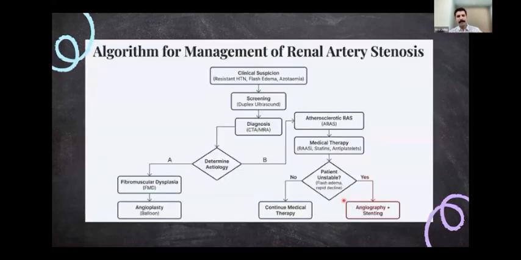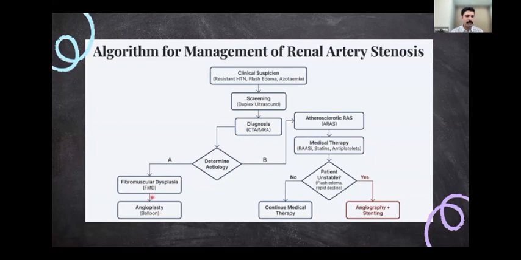So if we have to concisely state the algorithm for management of renal artery stenosis: when you have a clinical suspicion, because of resistant hypertension, flash pulmonary edema, azotemia, then you screen with a Doppler scan. When the Doppler scan shows that there is some amount of renal artery stenosis, then you diagnose and quantify with the CTA or MRA. Then you look at the etiology.